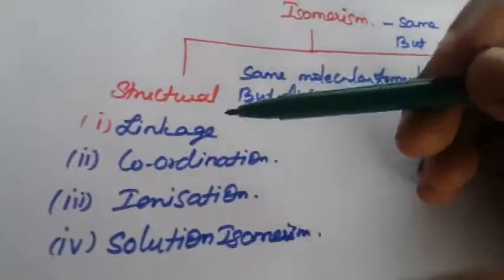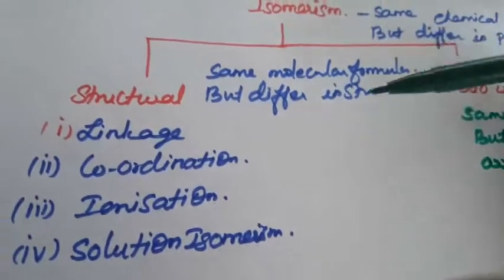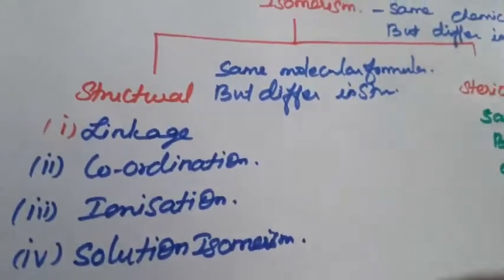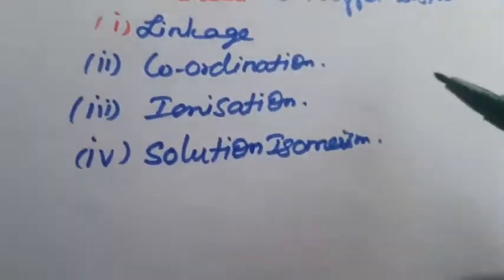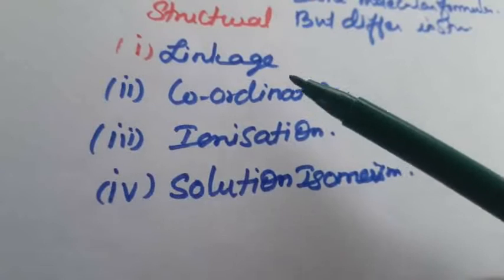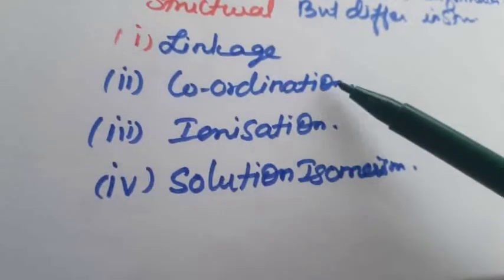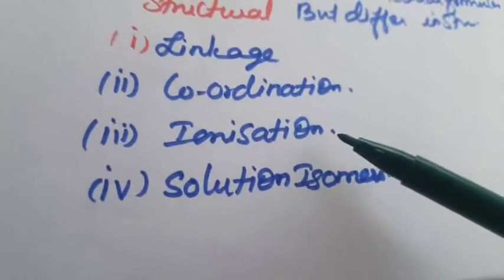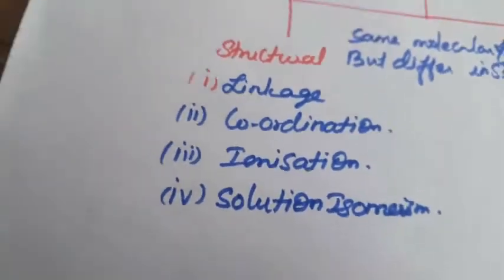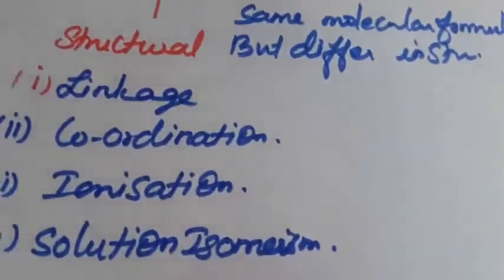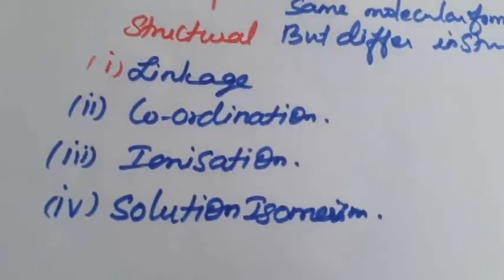So what is structural isomerism? Same molecular formula but differing in structure. In structural isomerism, we are going to learn 4 types of isomerism, that is linkage isomerism, coordination isomerism, ionization isomerism and solution isomerism or solvate isomerism.